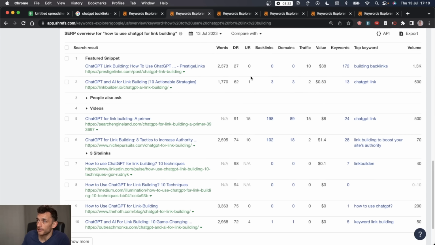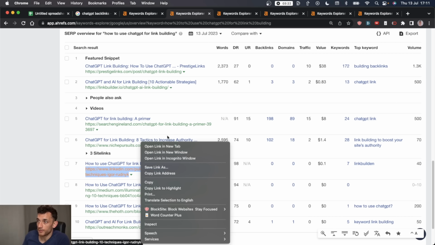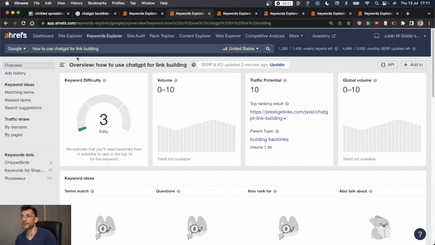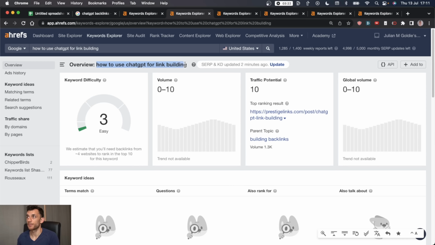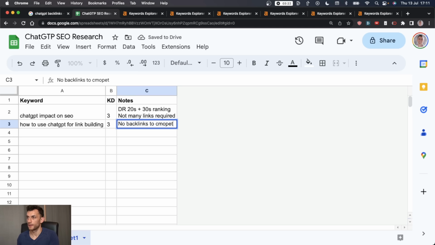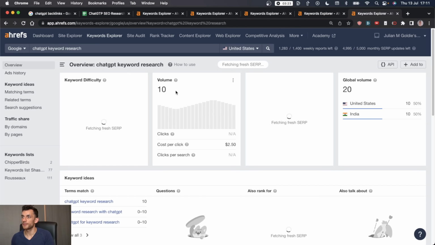On top of that, let's have a look at the rest. You can see that, yes, we are competing with some heavier authority websites, but most of them don't have any backlinks pointing to them. In fact, there's even a LinkedIn article, which you basically never see. So if you see a LinkedIn article on the first page of Google, that's a good sign. So I like the look of this. I'm going to put that into the sheet too. I'm just going to put a note that there's no backlinks to compete with for most pages. Beautiful. Let's keep it rolling.